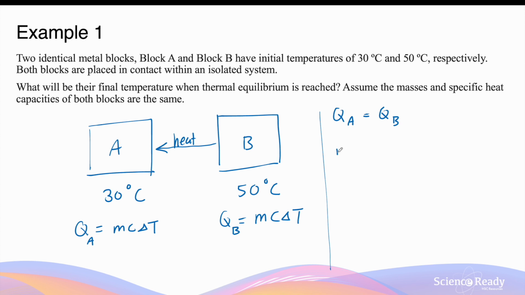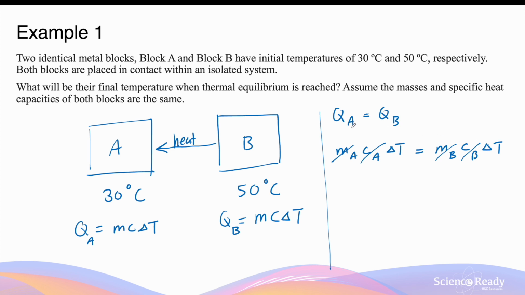So then we can say the mass of A times the heat capacity of A times the change in temperature should be equal to the mass of B times the heat capacity of B times the temperature change of block B. Now, since the two blocks are identical and we can assume the mass and heat capacity of the two blocks are the same, we can cancel these variables on both sides, which means the change in temperature of both blocks should be identical.